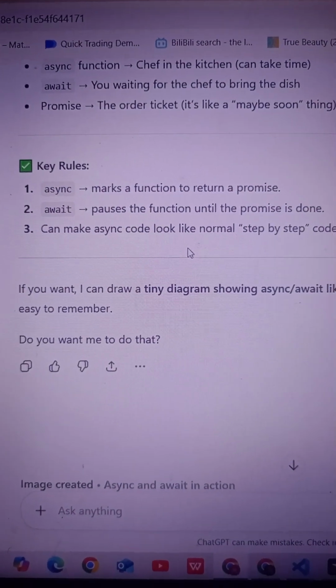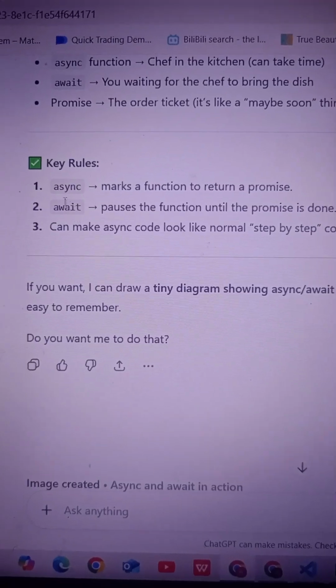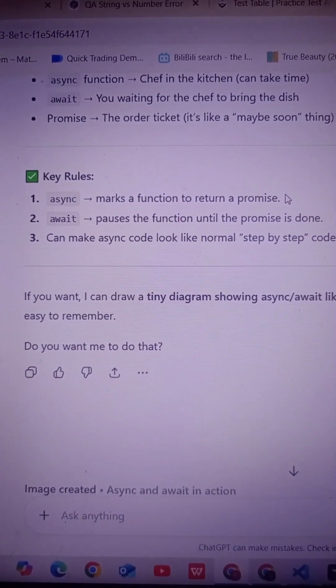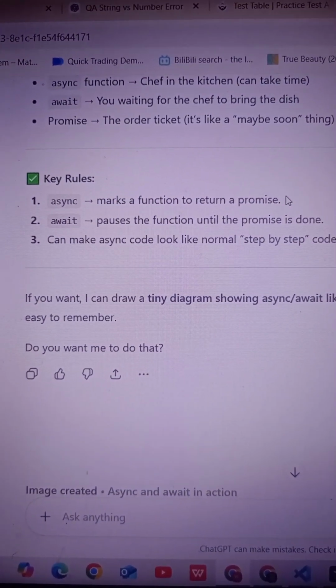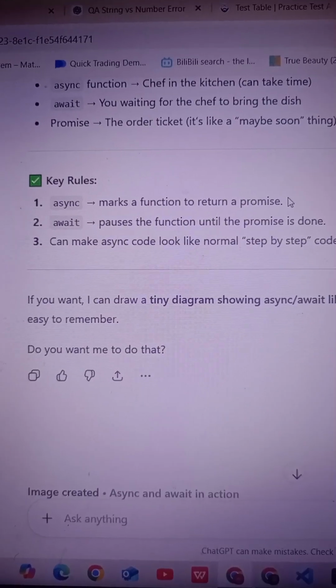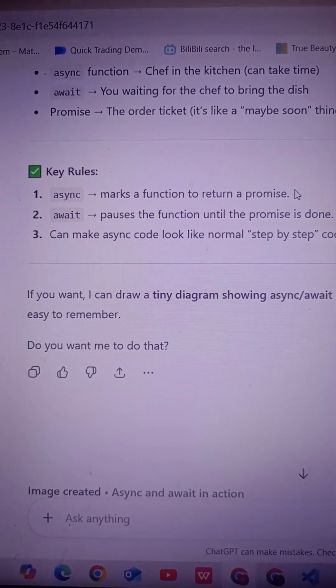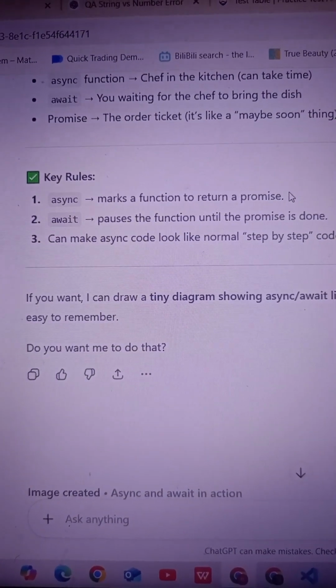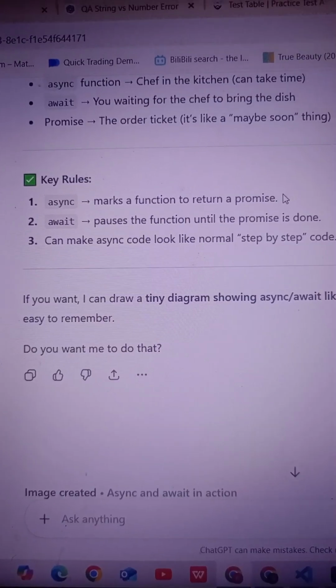So overall, an async function will always return a promise, and await will always pause the function until that promise is done, right?